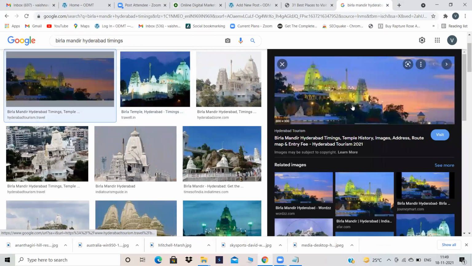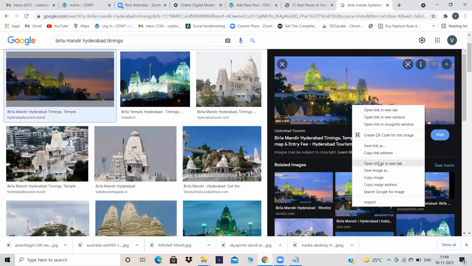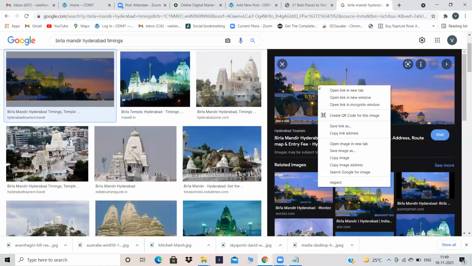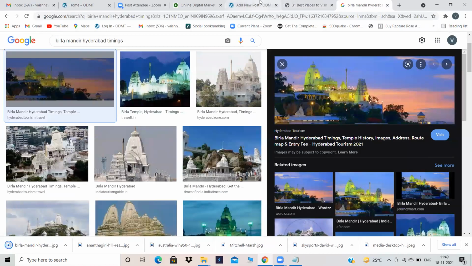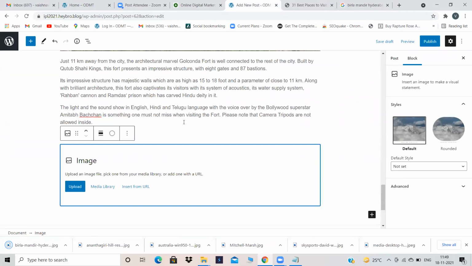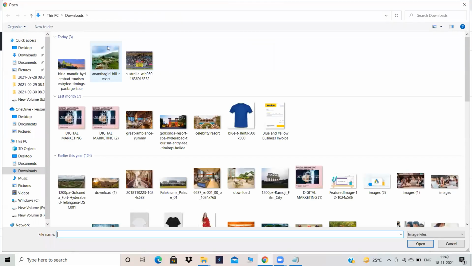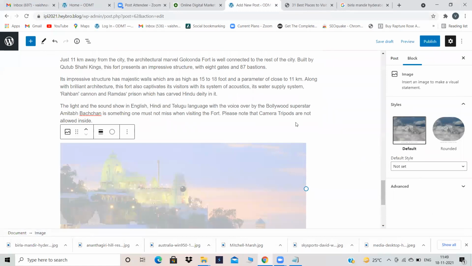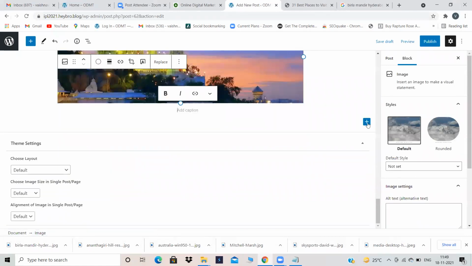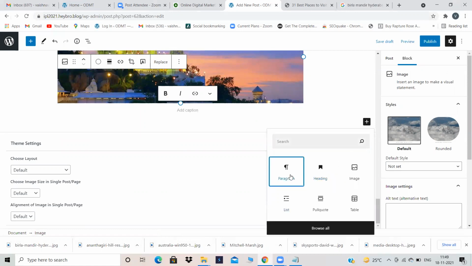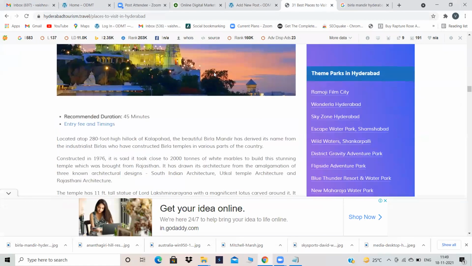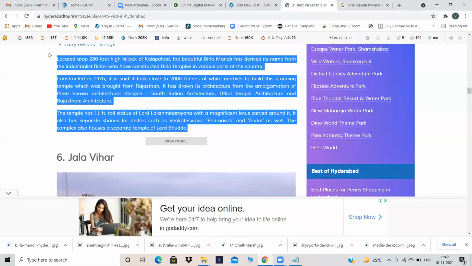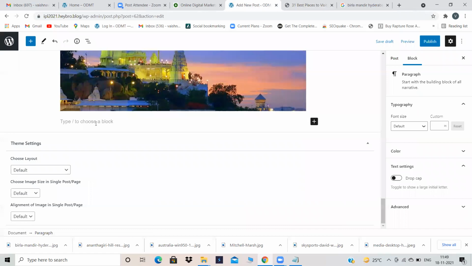Okay, Hyderabad Tourism has beautiful images also. Come back over here, just click on image, then upload the image. Okay, we have uploaded the image. Now paragraph. Copy the content from Hyderabad Tourism.